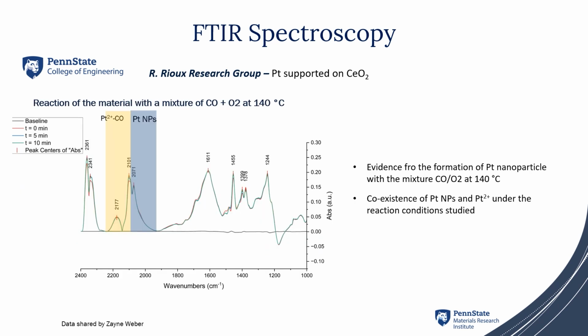When this material, platinum supported on ceria, is reacted with a mixture of carbon monoxide and oxygen at 140 Celsius, we can see the presence of platinum in two different oxidation states. We can see the band corresponding to platinum at the oxidation state +2 with carbon monoxide coordinated to it, along with the presence of platinum nanoparticles. This example shows the behavior of the material under gaseous condition.